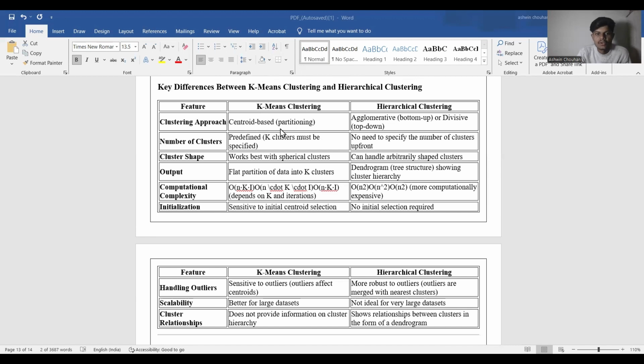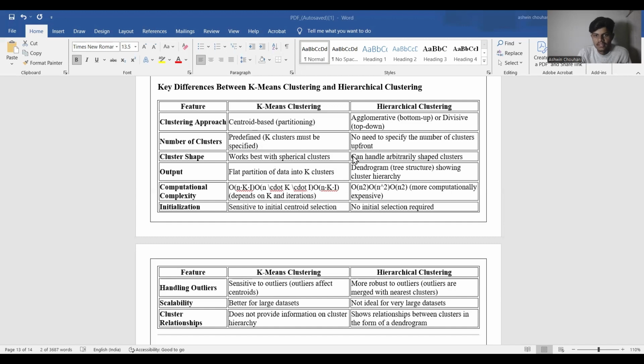Clustering approach: centroid-based partitioning for k-means, or hierarchical, either bottom-up (agglomerative) or top-down (divisive). Number of clusters: in k-means clustering it is predefined and must be specified, while in hierarchical clustering there is no need to specify the number of clusters upfront. Cluster shape: k-means clustering works best with spherical clusters.